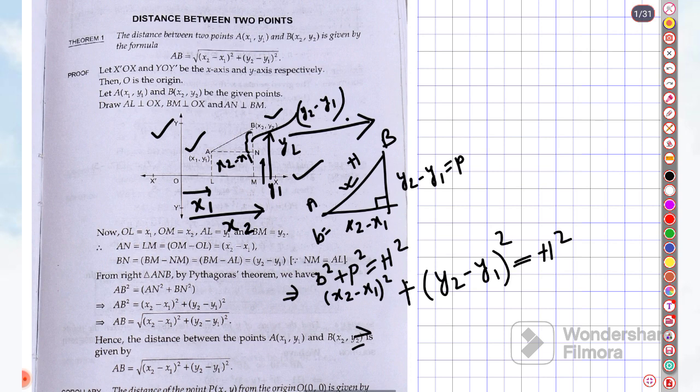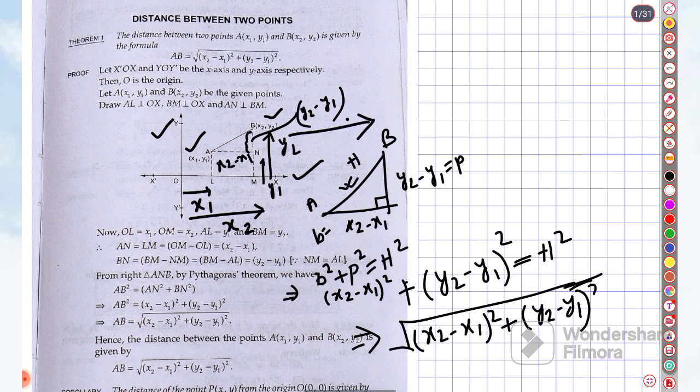If we take h, then it will be the square root of (x2 minus x1) whole to the power 2 plus (y2 minus y1) whole to the power 2, equal to h.